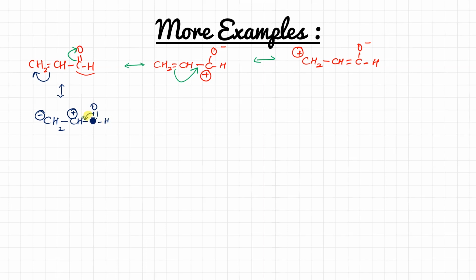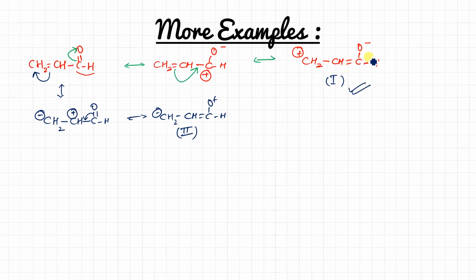This bond will come over here to overcome this deficiency, and it will result in CH2 minus CH double bond CO plus H. This is structure 1 and this is structure 2. Although in both cases the resonance is possible, the movement is possible, the shifting of pi electron is possible, still if I'm asking which of structure 1 and structure 2 is more stable, what will be the answer? Yes, of course, structure 1 is more stable.